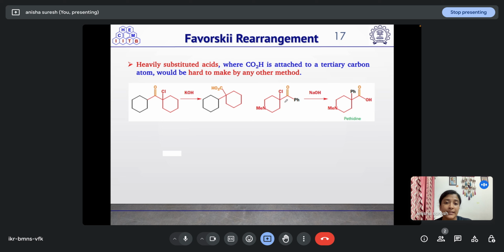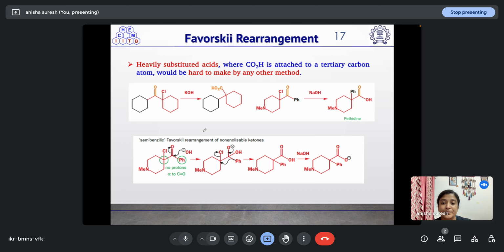Similarly, in this case, when this alpha haloketone is treated with NaOH, it will result in the formation of this acid, which is also a tertiary carboxylic acid. So, semi-benzylic Favorskii rearrangement of non-enolizable ketones. Non-enolizable ketones can also undergo Favorskii rearrangement, but it will be a sort of semi-benzylic type of mechanism.